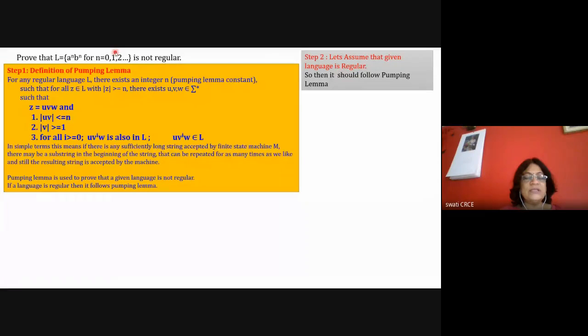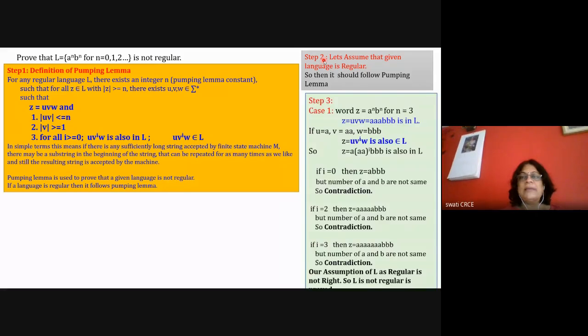If this language is regular, it should follow the pumping lemma, right? So when we are writing the proof, we have to say that the given language is regular. If it is regular, it will follow the pumping lemma. That I am assuming. Now in step 3, you have to prove.